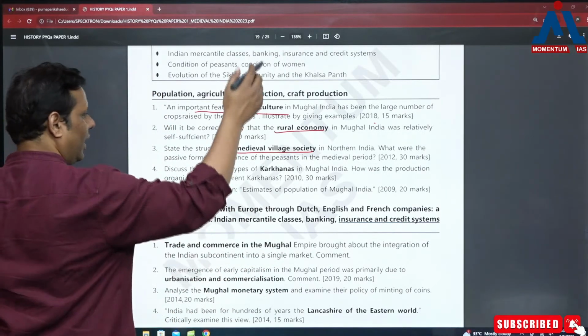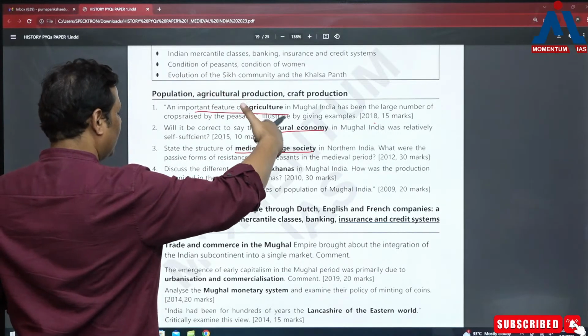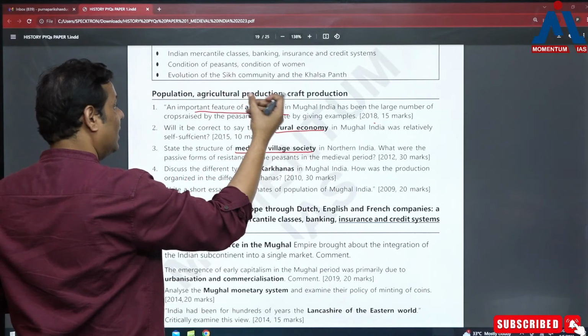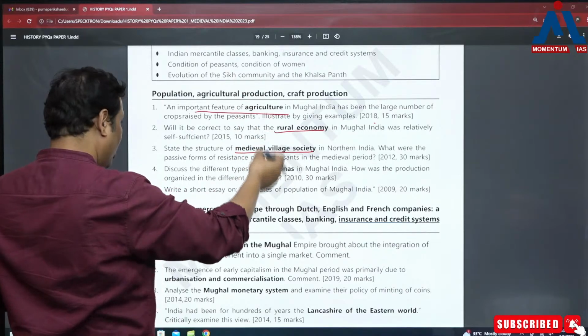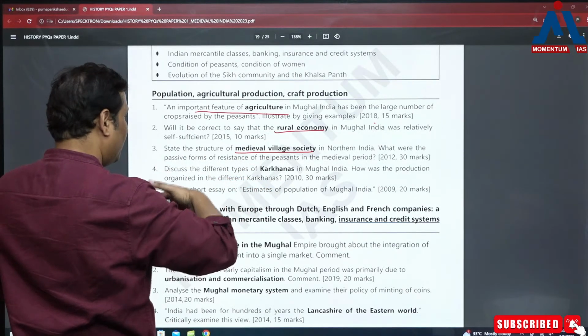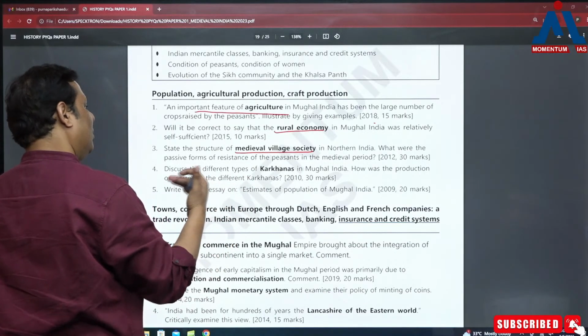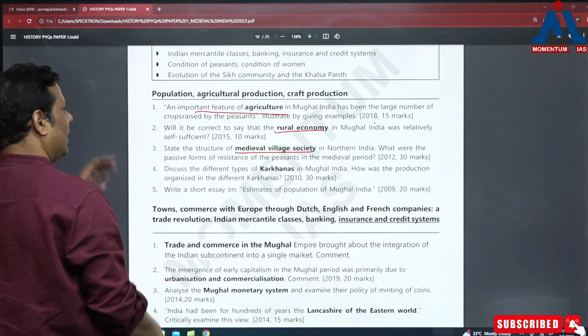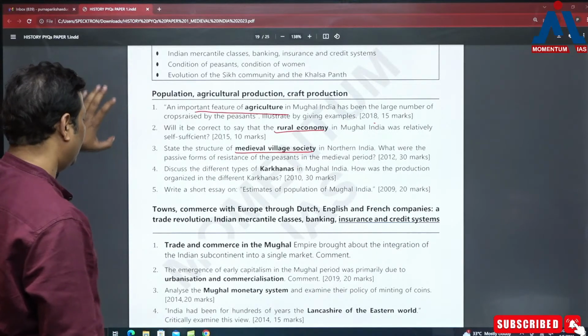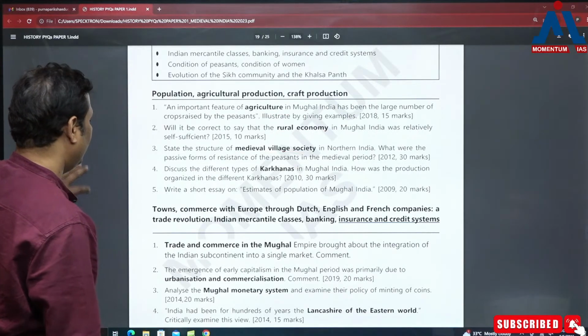And in fact, we are supposed to discuss the expansion, then technological changes, the new crops being produced, how it was changing the agrarian relations, how it was having an impact over the society also. So there are so many dimensions possible here, which you need to keep in mind.